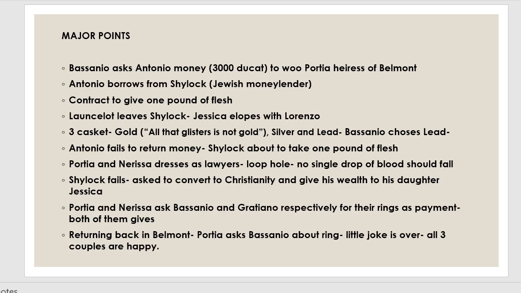As a last attempt, the Duke even tries to persuade Shylock to forego his revenge. But Shylock is unmoved. He is ready with his knife. At that moment, Portia makes her entrance and tells that she has been sent by a brilliant lawyer who was about to attend the trial. Portia tells the court that Shylock is actually entitled to his pound of flesh and no one can prevent him from taking it as the law allows this. Hearing this, Shylock feels that Portia is on his side.